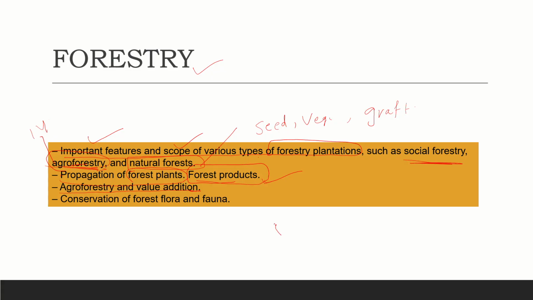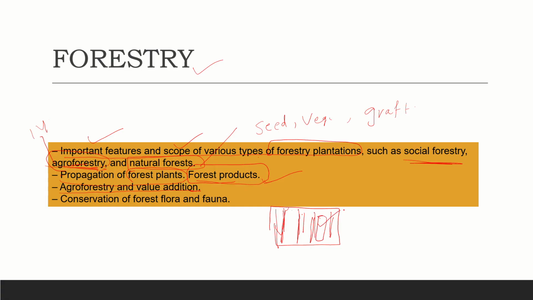agroforestry and value addition. Agroforestry is nothing but growing crops along with forestry trees. For example, let us take this is a farmland. They are raising some kind of trees, for timber, for example.